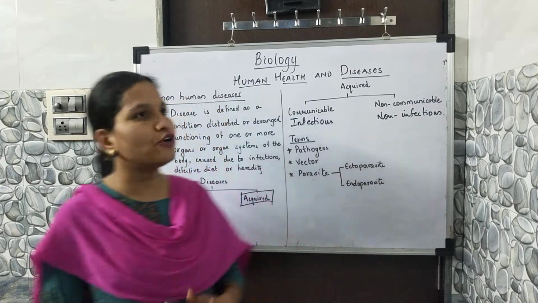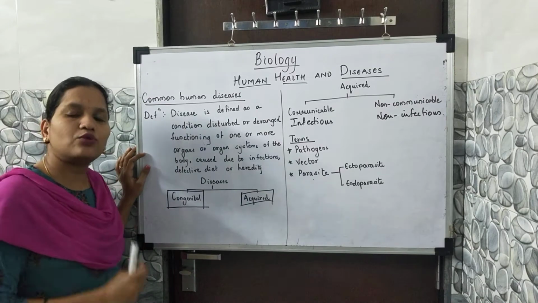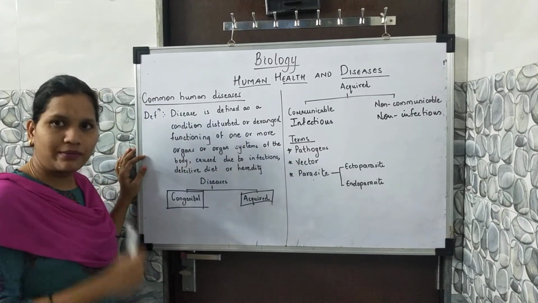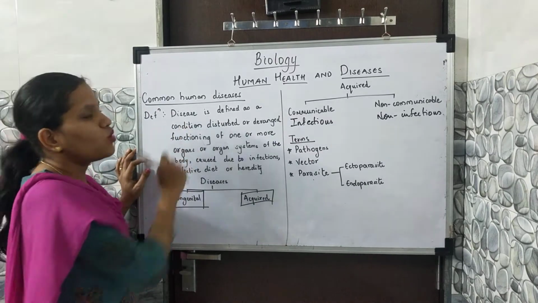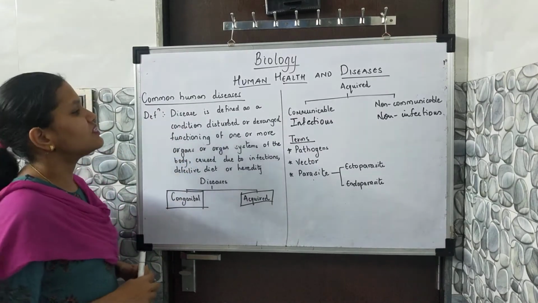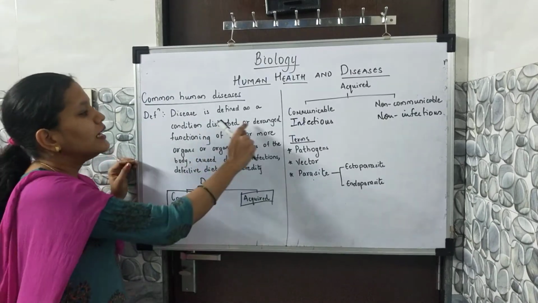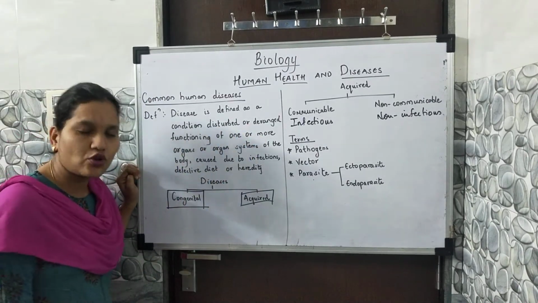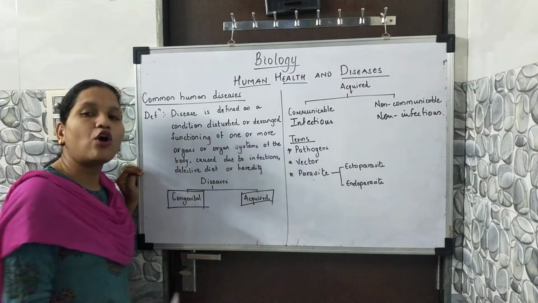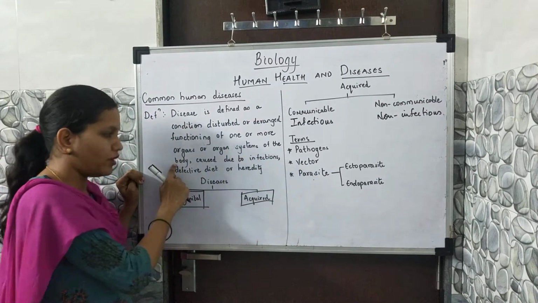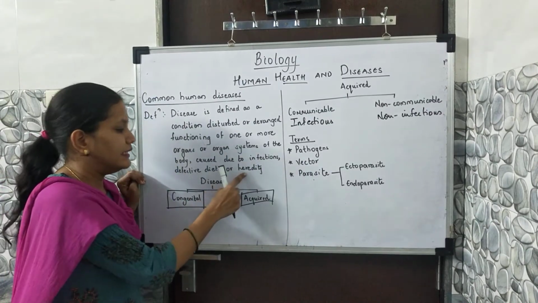First of all, we are going to study disease. The very first thing we study is the definition. Disease is defined as a condition of disturbed or deranged functioning of one or more organs or organ systems of the body, caused due to infection, diet, or heredity.